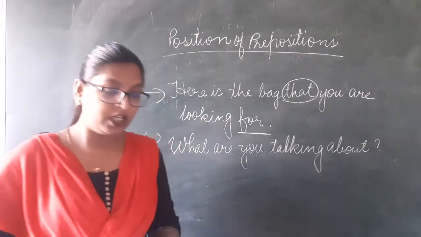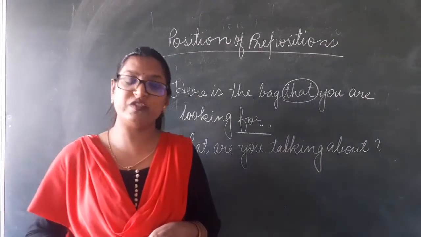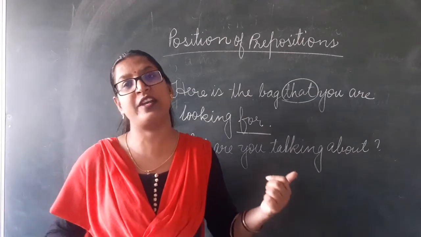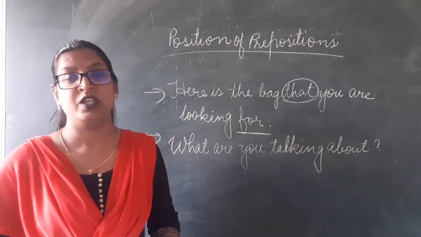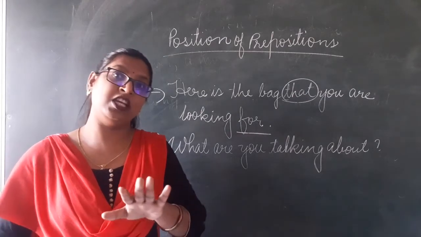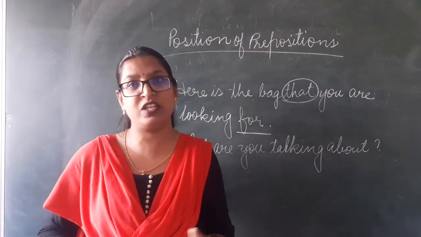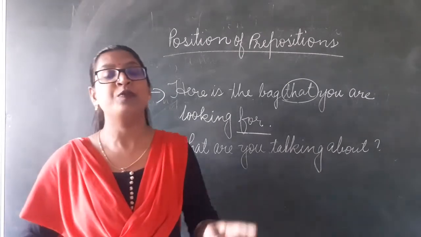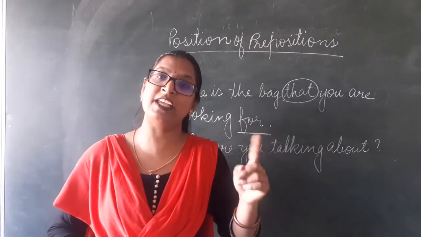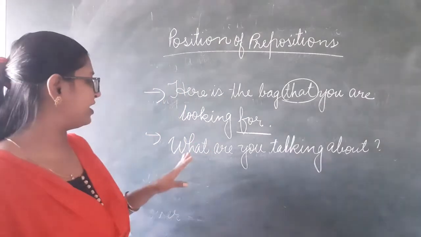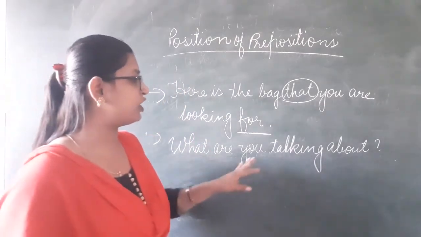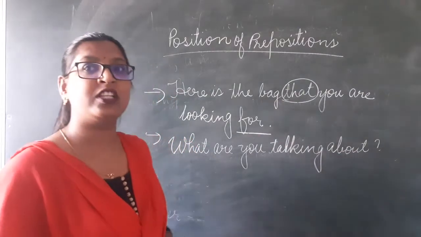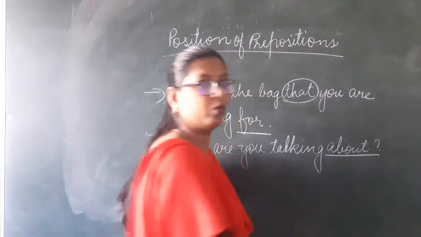Another rule is the preposition usually comes at the end when its object is an interrogative pronoun. When the object of the preposition is an interrogative pronoun, in that case also we use the preposition at the end of the sentence. Look at the example. What are you talking about? What is the preposition in this sentence? The preposition is about.